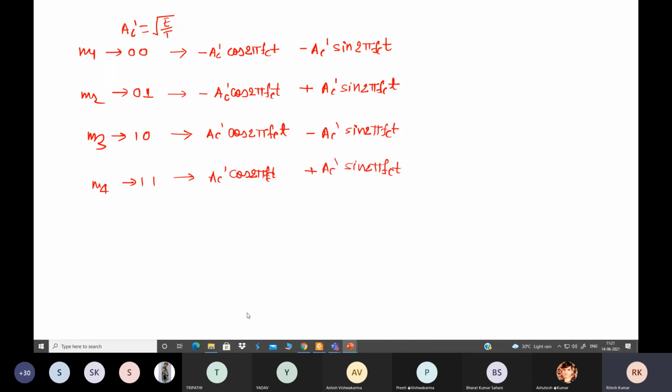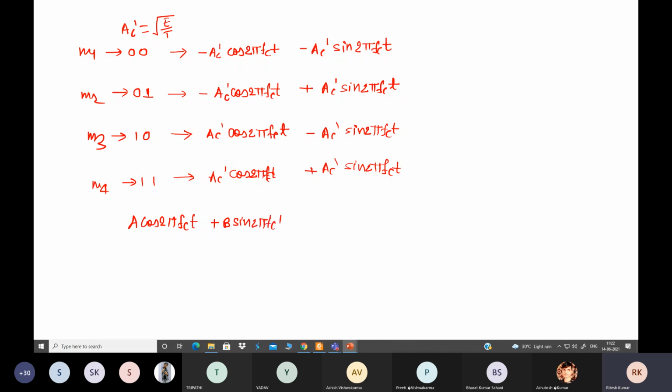Okay, if no class then we can continue. Now see, actually better to finish this QPSK today only. Now how can we represent any type of symbol? Suppose we have A cos 2 pi fct plus B sin 2 pi fct.